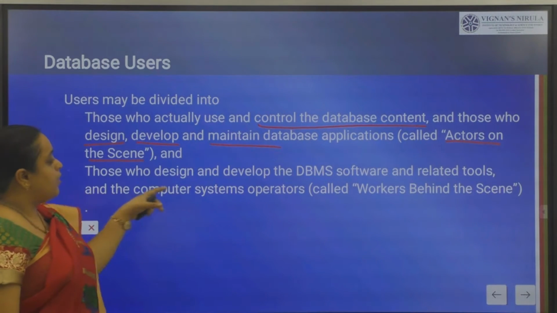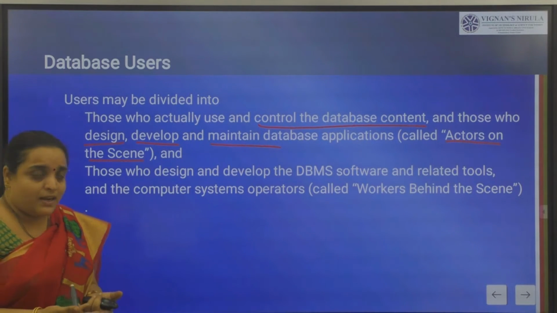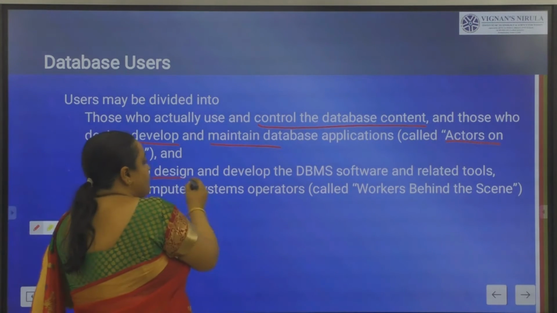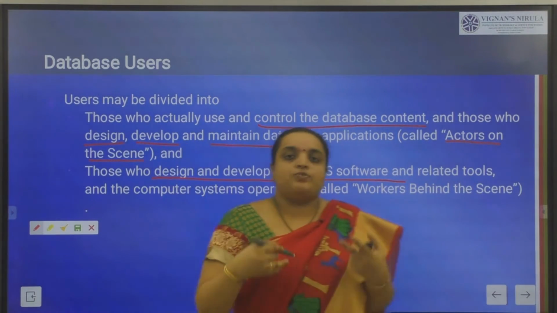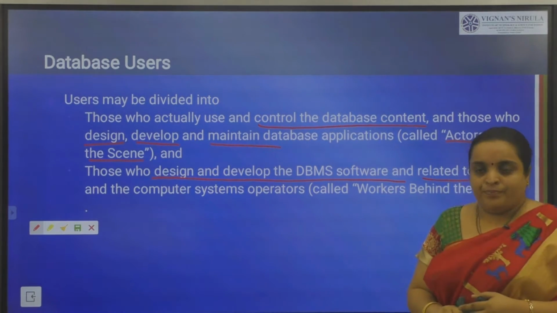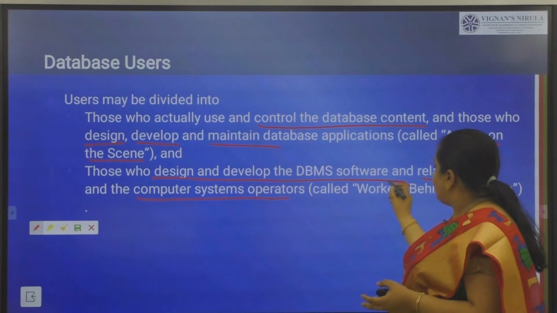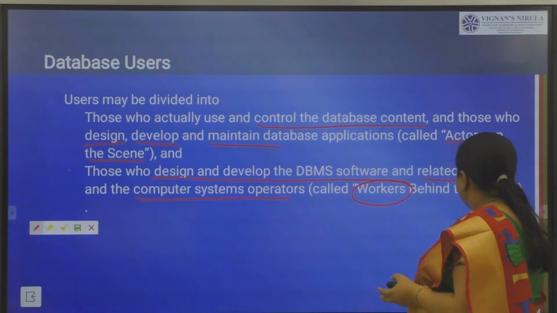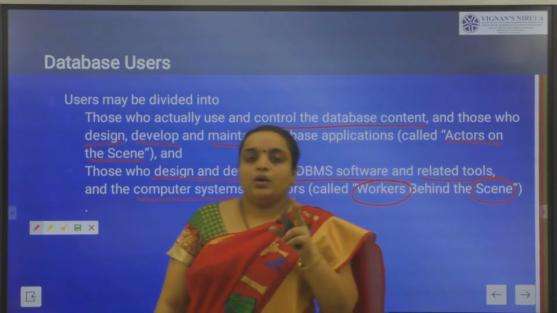While talking about workers behind the screen, who are the persons behind the screen? Those who design and develop the actual DBMS software and the related tools which we are using, and the system operations. Those are all called the workers behind the scene. So basically the database users are of two types.